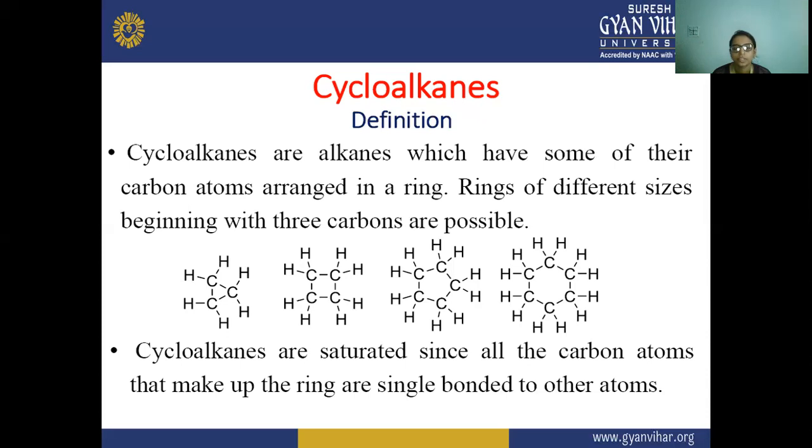In the first, the three carbons form a ring of 3 carbon atoms. This is the beginning of the cycloalkanes. Each carbon is attached to two hydrogens and two carbon atoms, and all the carbon atoms have the same structure.